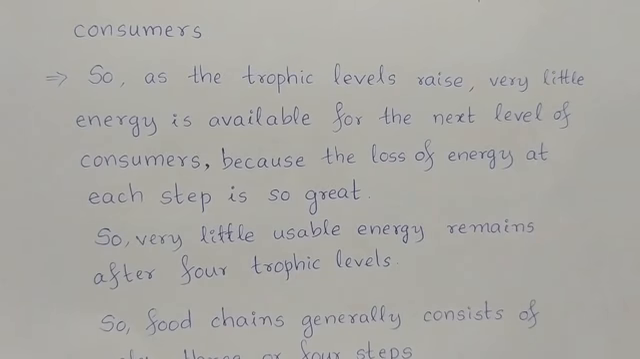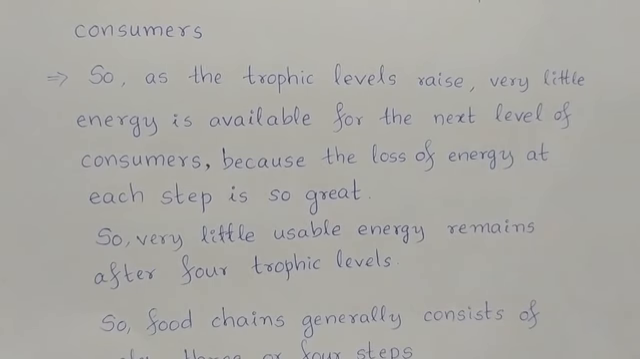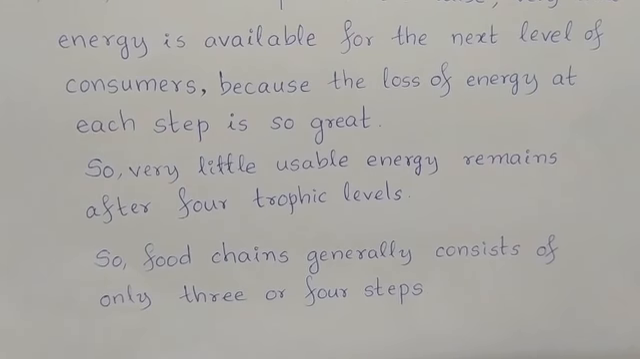Maybe organisms cannot survive. Because of this reason only, in a given food chain, a maximum of 3 to 4 trophic levels are existing, because the energy that is reaching the final trophic level is very, very little. Because of this reason only a maximum of 3 to 4 trophic levels are present in a given food chain. So food chains generally consist of only 3 or 4 steps or 4 trophic levels, right? Thank you.